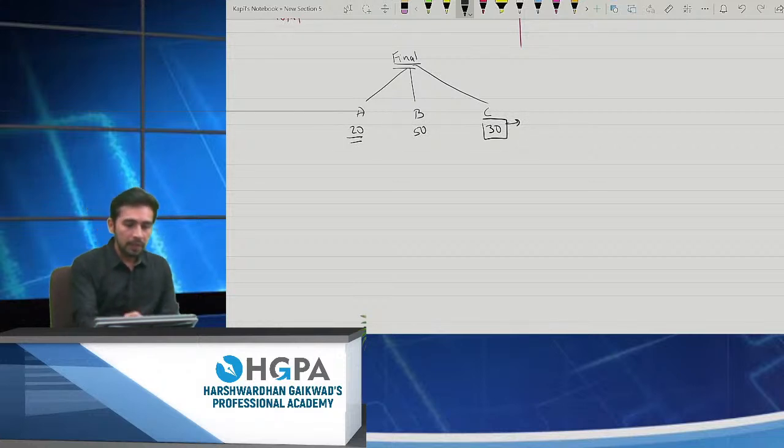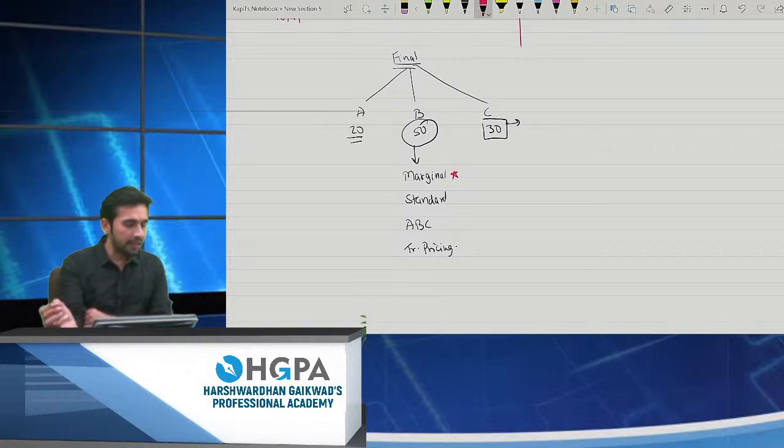This 50 is completely marginal, standard, ABC, and transfer pricing. And utmost important is marginal, which you have already learned in your lower levels, right?